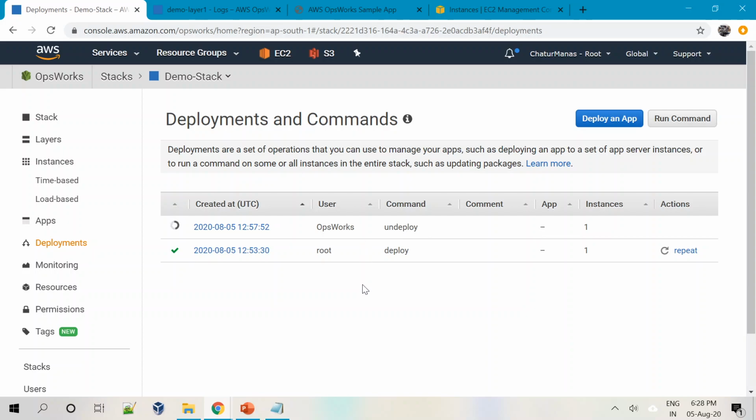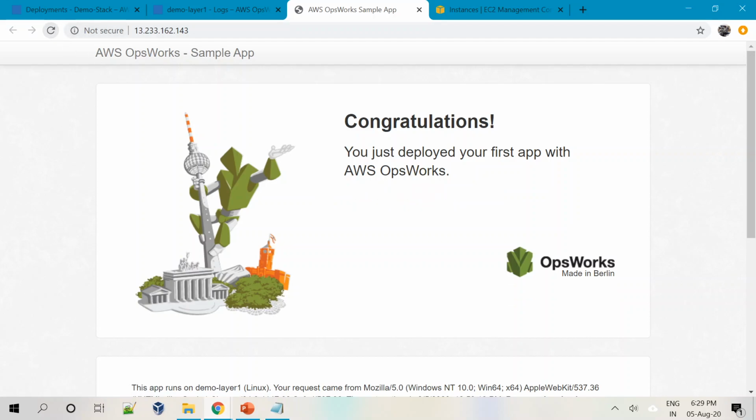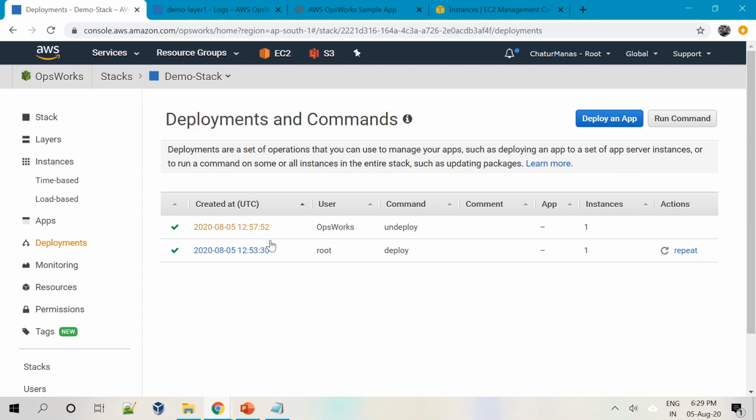This will take some time because it has to undo all the activities that it has done to deploy that particular application. So I'm going to pause the video here. Once it is successfully undeployed, I will continue with the video. As you can see, the deployment is unsuccessful now. Now if I go to the instance and do a refresh, still it is working because it is still working on an EC2, or probably it is coming from a cache. And I'll go back to this, and my undeploy is successful.